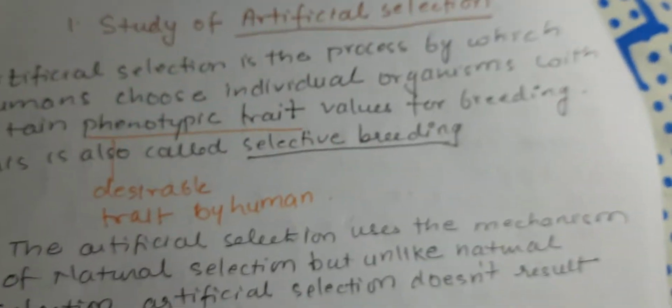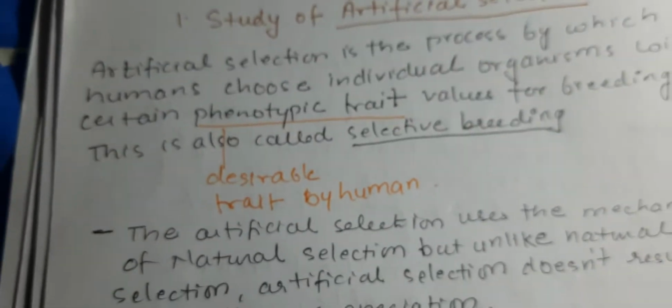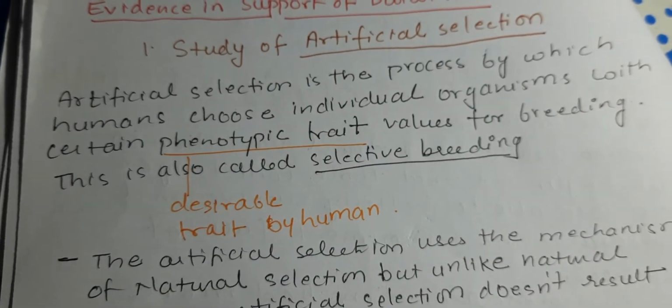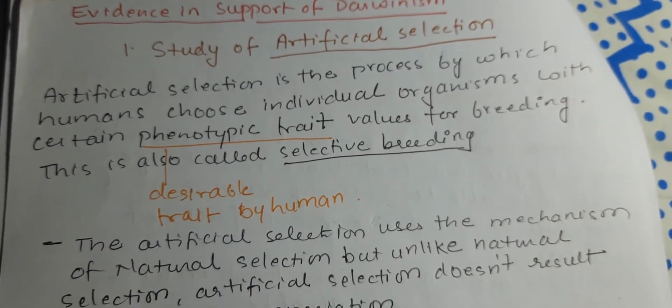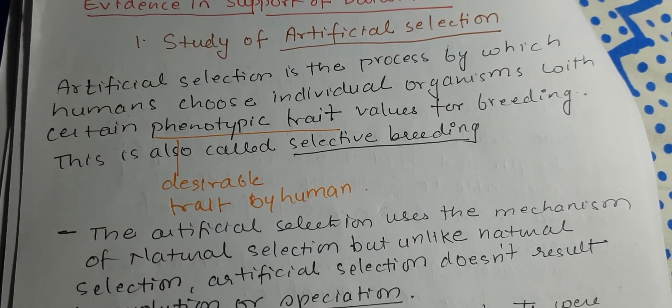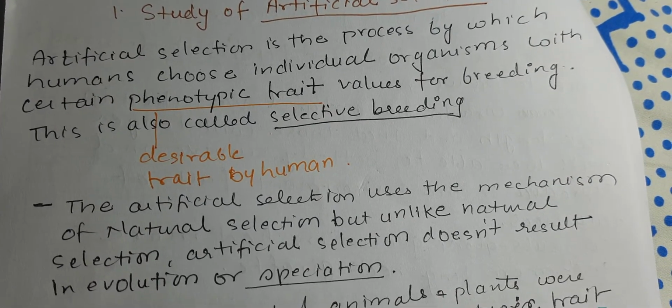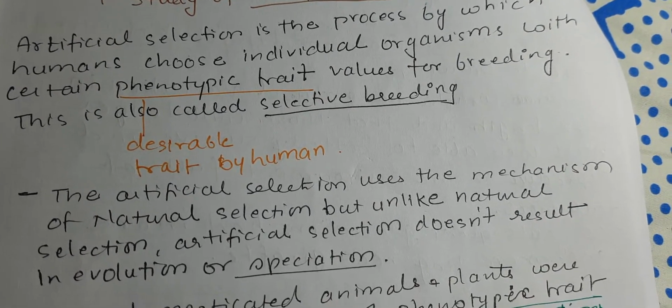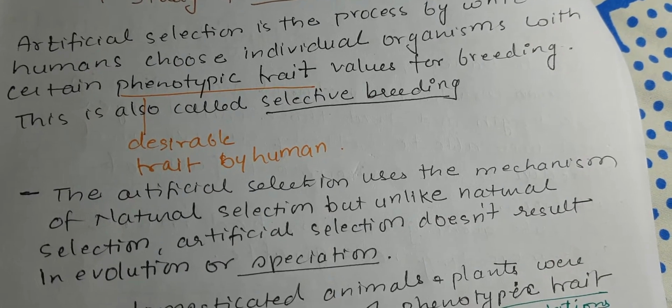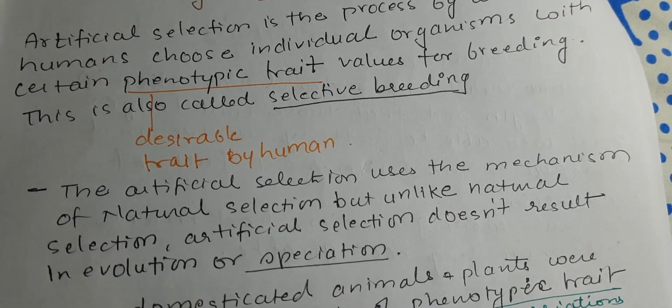Okay, so first is artificial selection. Artificial selection is the process by which humans choose individual organisms with certain phenotypic traits that are desirable by human value for breeding, and this is also called selective breeding.